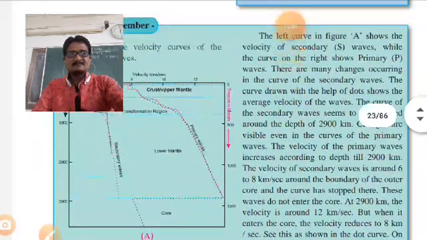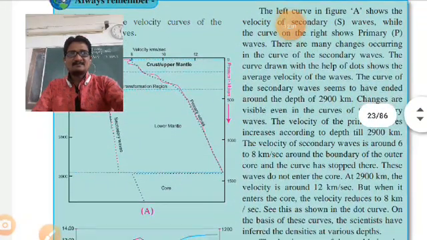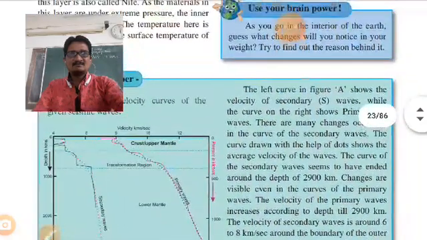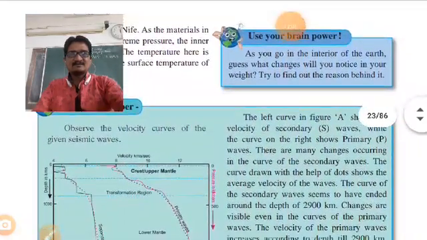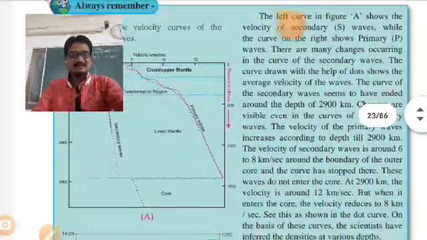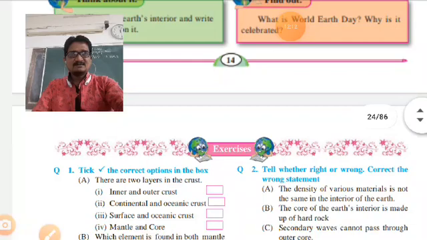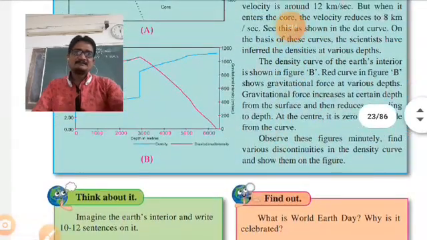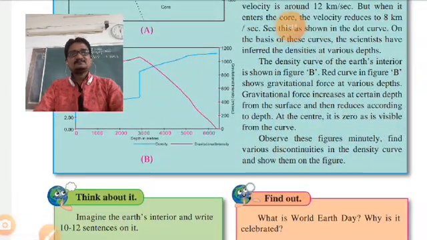Draw this diagram of curves of the given seismic waves in your notebook. Okay, this is the homework for you. So this is the end of our lesson, and you should also draw the diagrams.